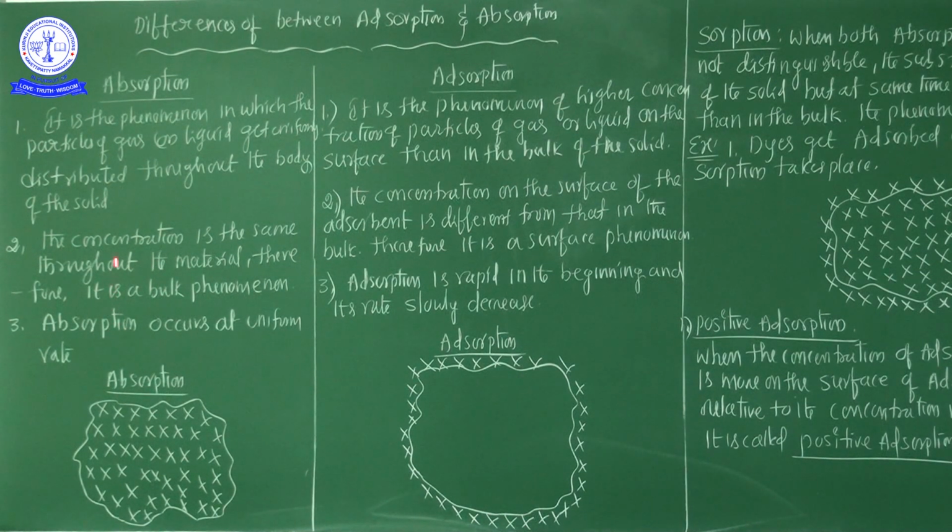The best example is a chalk piece, which is a solid, as you already know very well. If you dip the chalk piece in colored water, the colored water gets completely and uniformly distributed throughout the chalk piece. This phenomenon is called absorption. So once again, the 1 mark important point: absorption is the phenomenon in which the particles, either gaseous particles or liquid particles,